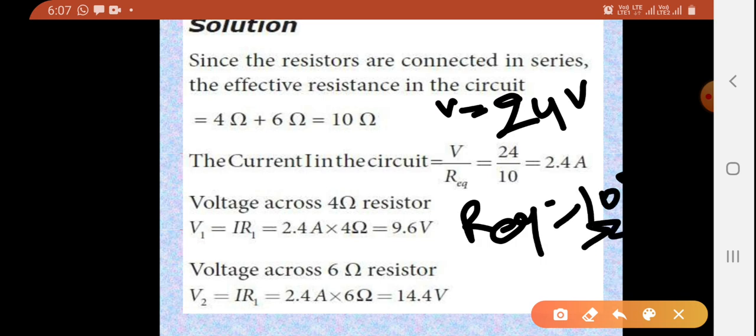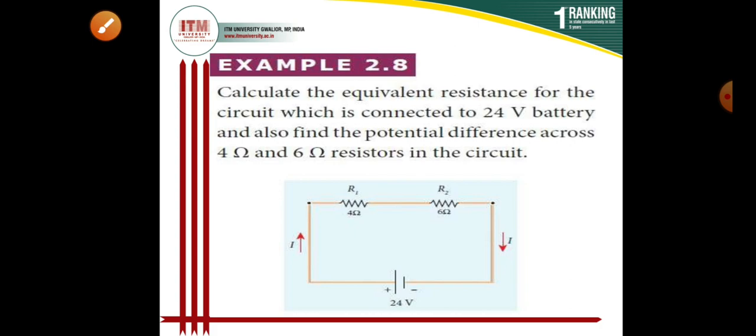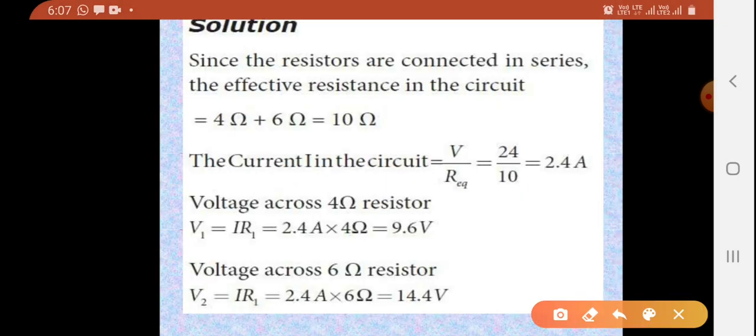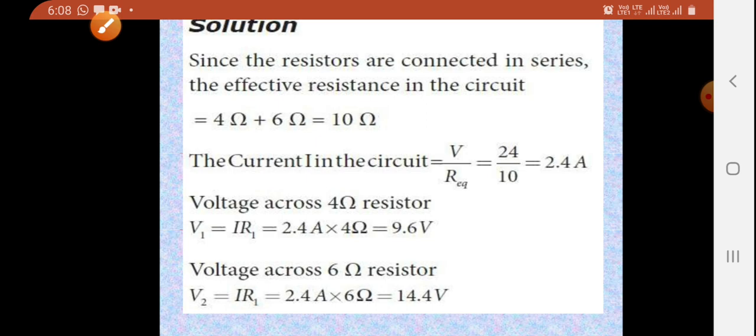If I want to calculate the current I in the circuit, then I is equal to V by R equivalent, which is 24 by 10, that is equal to 2.4 ampere.